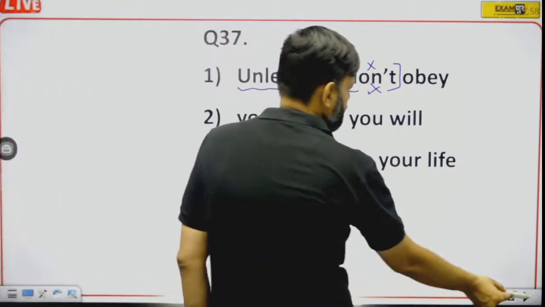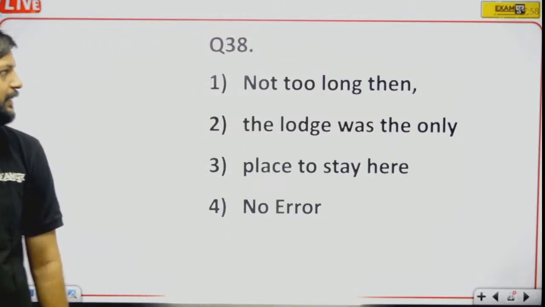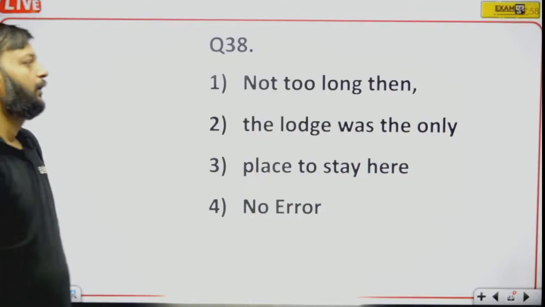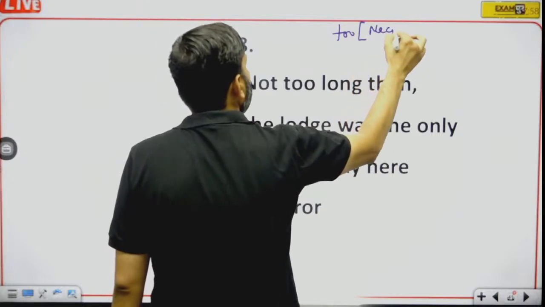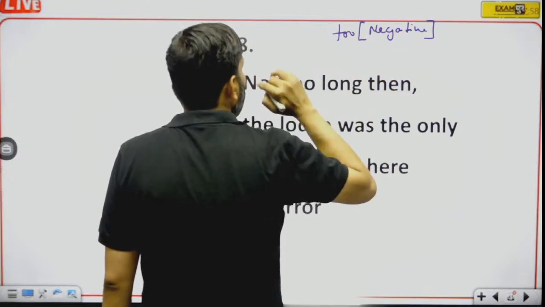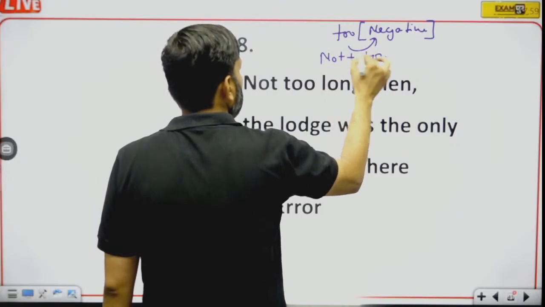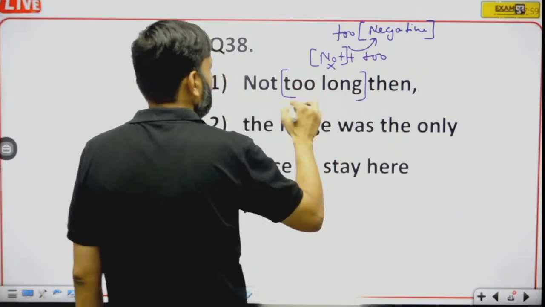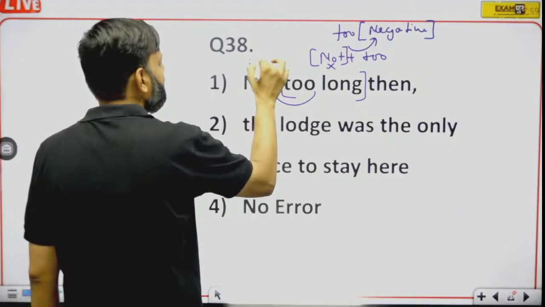Okay. Question number 40. Not too long then, the lodge was the only place to stay here. See, too is a negative word. We all know that too is a negative word. And if too is itself negative, it cannot be used with not. It cannot be used with not. So here we have too long. Too is already negative. That's why not cannot be used. So not will be replaced by if.